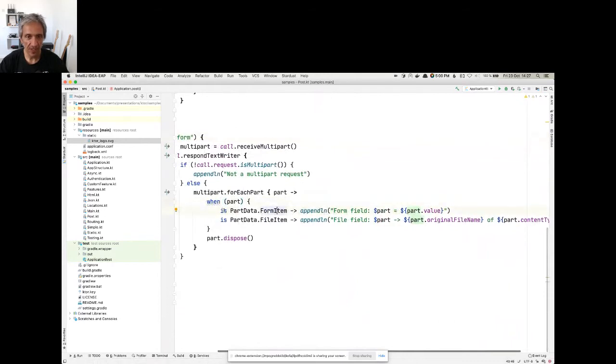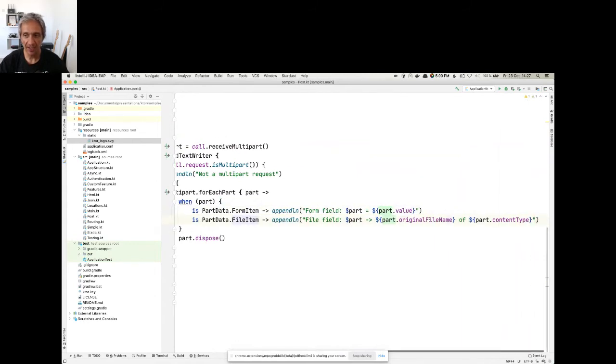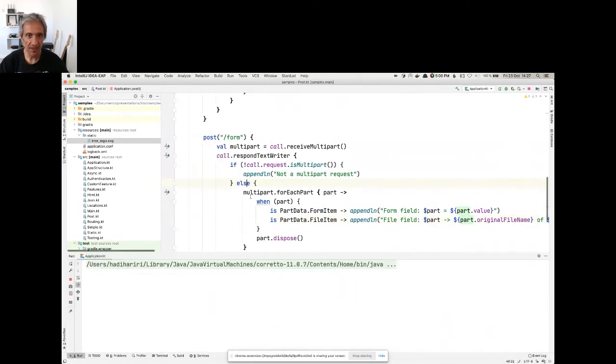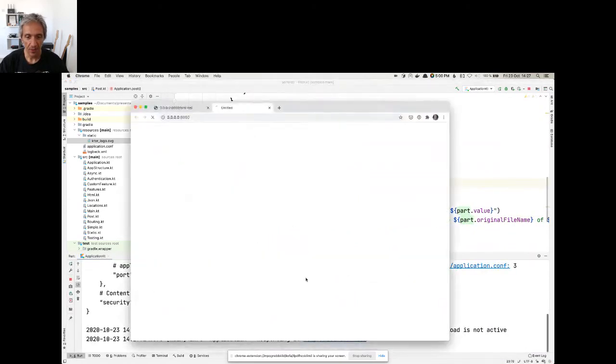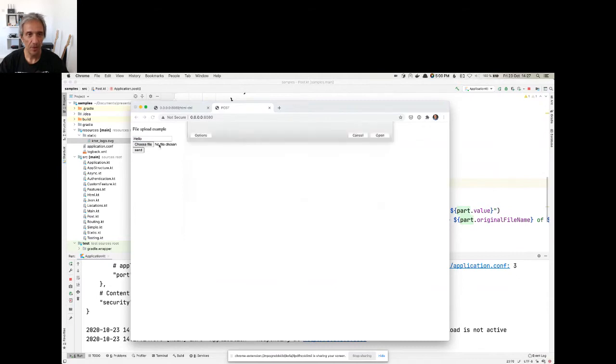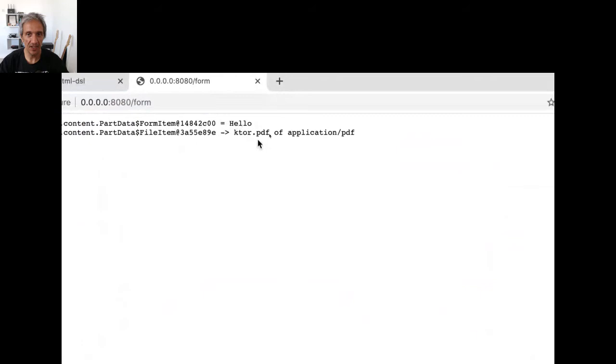So you can see that here it's saying if is form item, then Kotlin Smart Casting is saying you have access to the value. If it is a file item, I have access to the original file name and the content type. So if we run this and open up, we can get our form, and I say hello, and then I say choose file. Let's say, for example, Ktor, open that up and send it, and we can see the information right here. So I've got my hello and my Ktor PDF of application PDF.